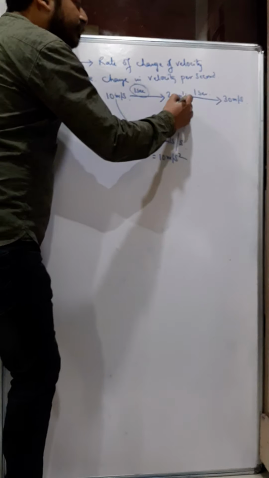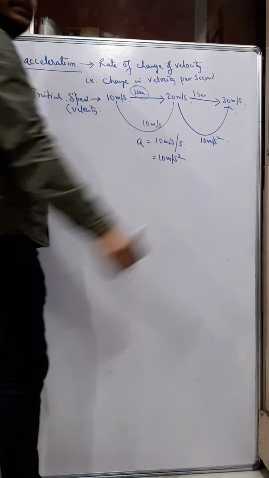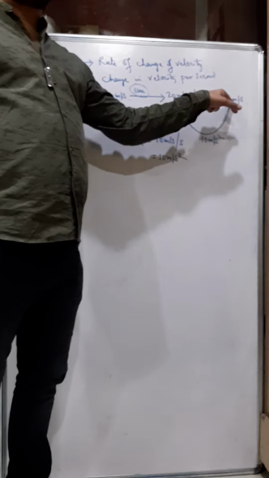Again, if I say from this 20 meter to 30 meter, again the acceleration is 10 meter per second square. That means the velocity is changing by 10 meter per second after every 1 second. And therefore I can say that here the acceleration is uniform.